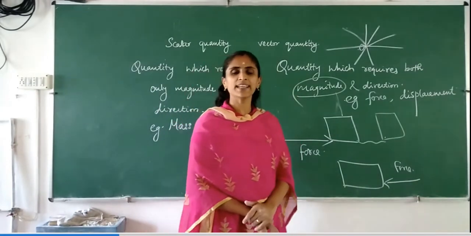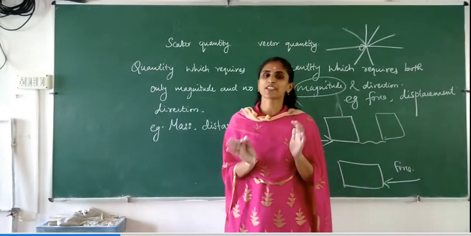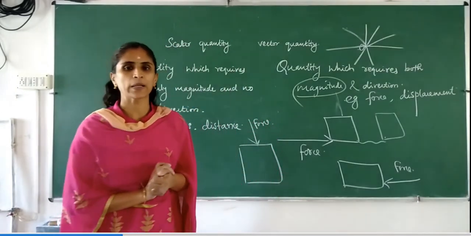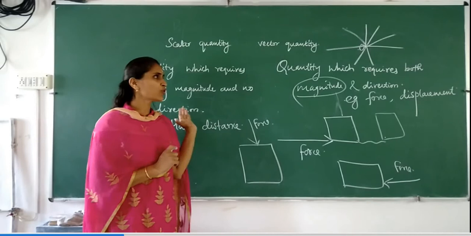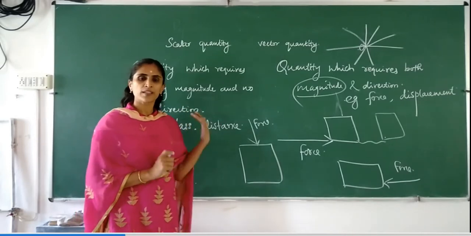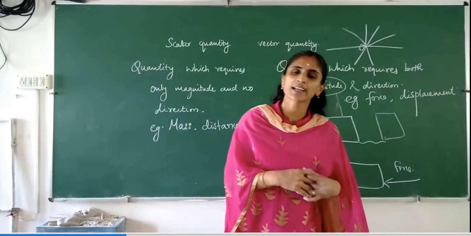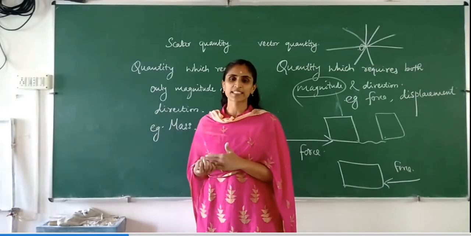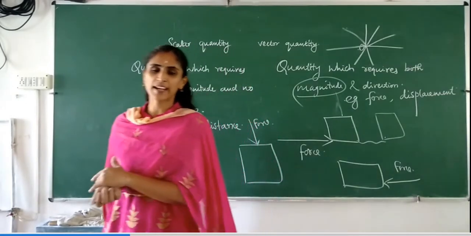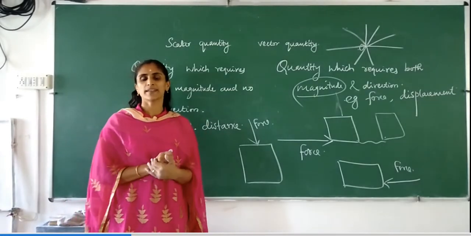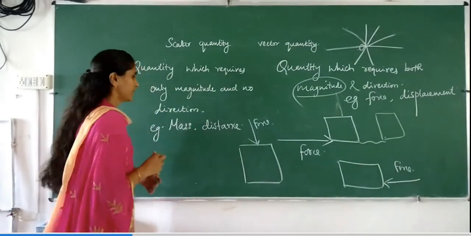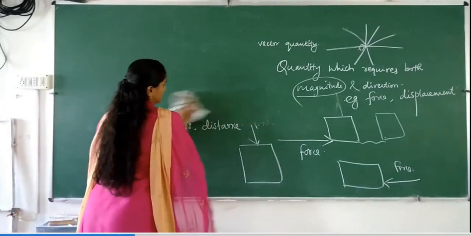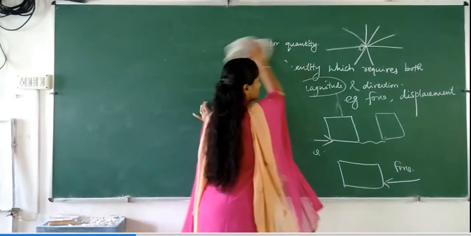And vector quantities are those quantities which require both magnitude and direction. Examples: force, displacement and so on. Is it clear? So one more difference you got between distance and displacement. Distance is a scalar quantity and displacement is a vector. Some more differences we already discussed in the previous class, so you can add this one more difference: distance is a scalar quantity and displacement is a vector quantity. Now we will discuss some problems about distance and displacement.